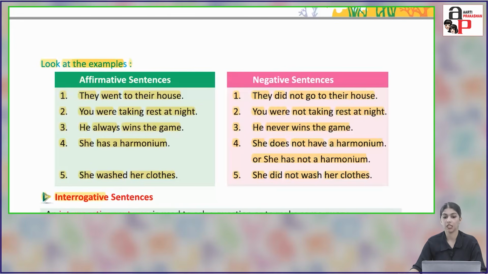Negative sentences. They did not go to their house. You were not taking rest at night. He never wins the game. She does not have a harmonium. She did not wash her clothes. So in these sentences, we have a negative response, meaning the work is not being done.